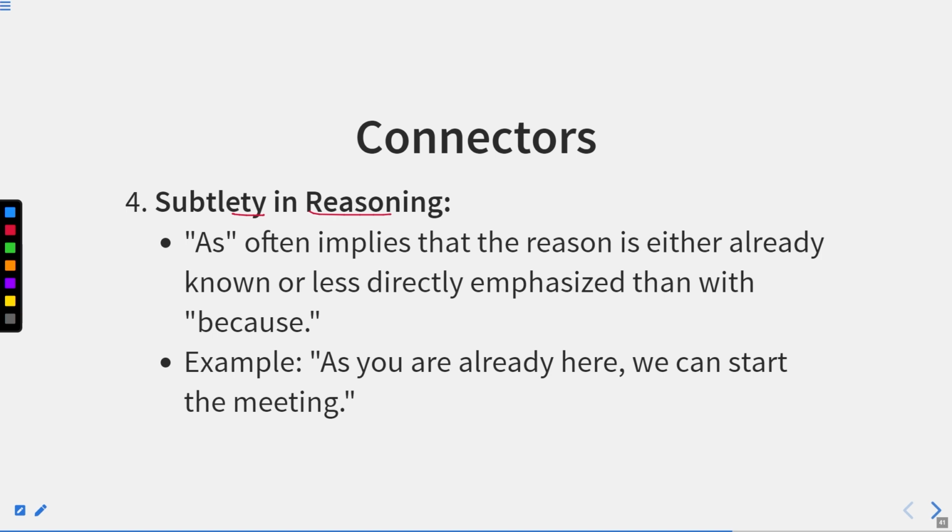Now, subtlety in reasoning. Okay. Subtlety means with a keen point of view, or when something is thoroughly detected. As often implies the reason is either already known or less directly emphasized than with because. As you are already here, we can start the meeting.